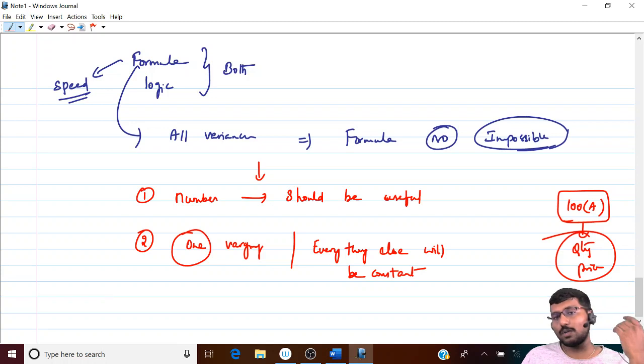Say for example, I talk about material usage variance. Only usage, that is quantity, will be changing and price will remain constant. When I talk about price variance, price will be the only one changing and quantity will remain constant. When I talk about mix variance, price will remain constant as well as yield will remain constant, and only mix will change. When I talk about yield variance, only yield will change and mix and price will remain constant. So basically, you take any formula, only one will be changing and everything else will be constant.